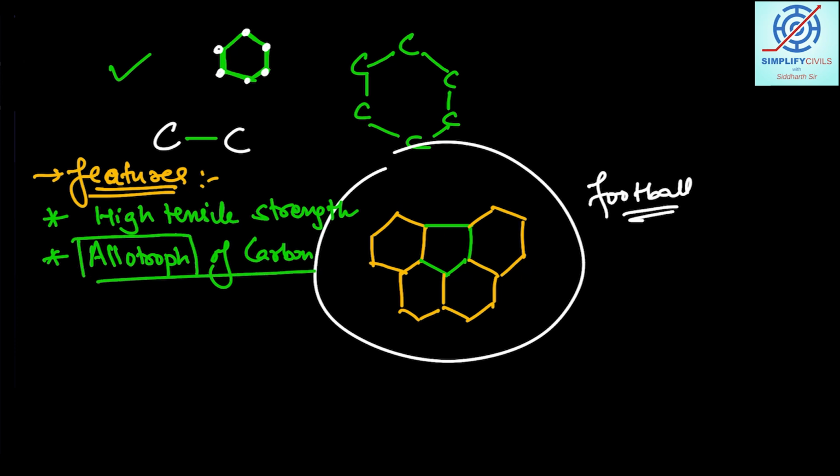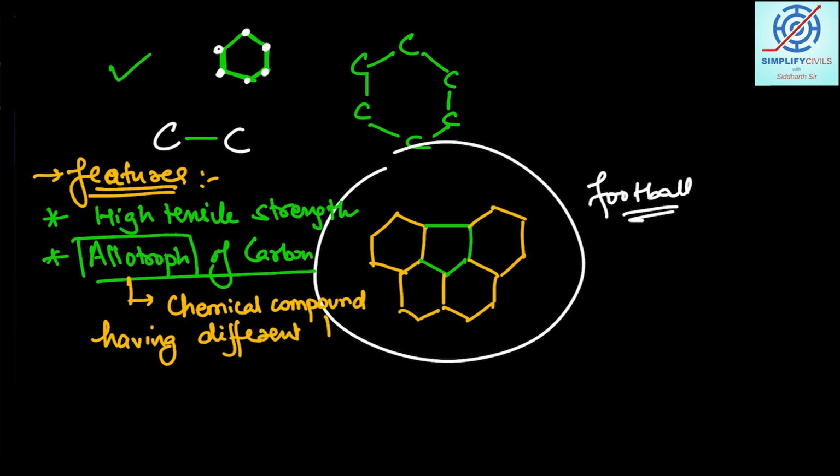So students, basically allotrope means any chemical element having two or more different physical forms.